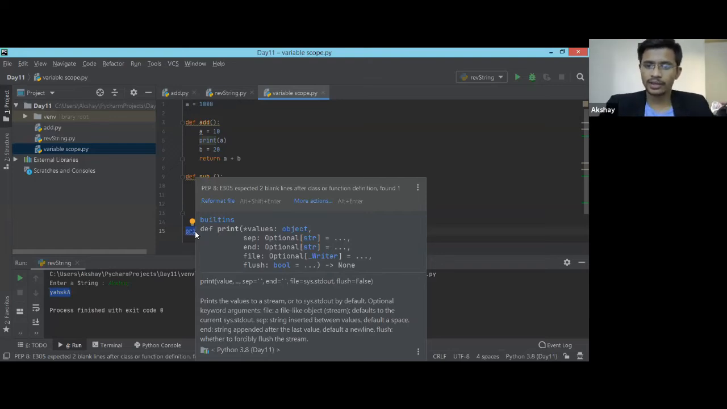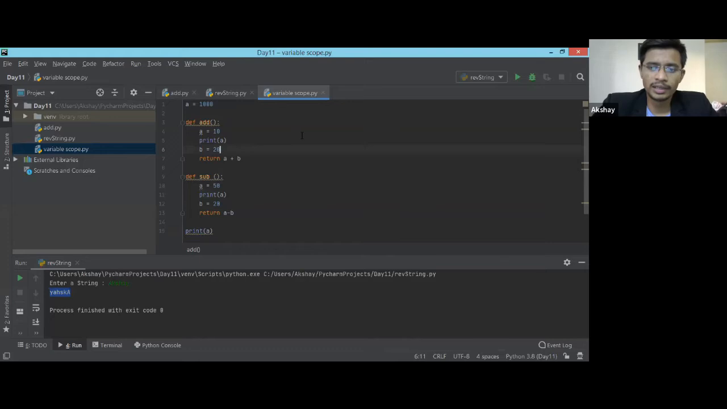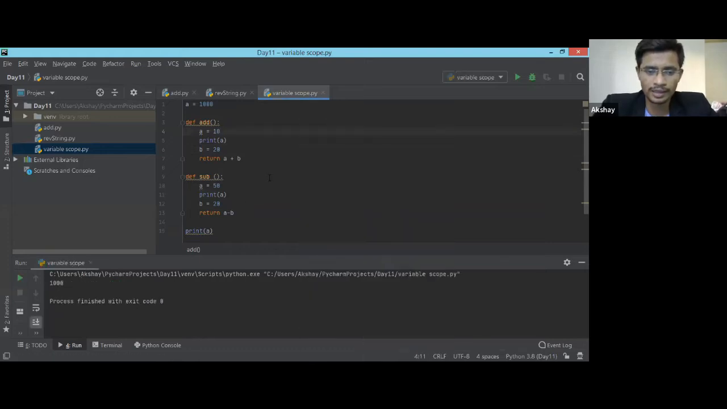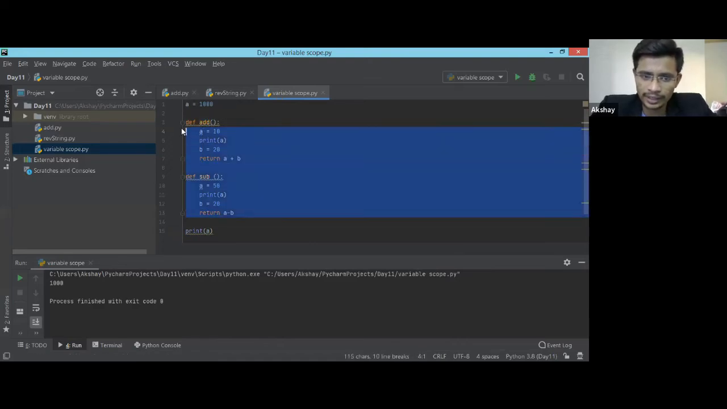10, 50, and 1000. Yes, perfect, Abhinandan. Let me run the code and show the output to the rest of the people as well. No, it didn't happen because I haven't called those functions. So this is just the function definition. My code didn't enter into these functions. So I need to call them first.